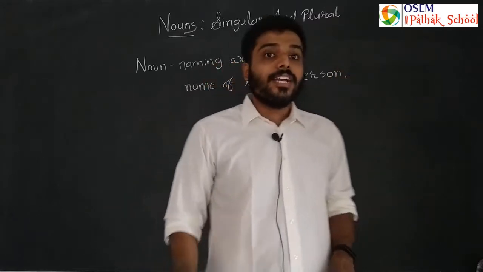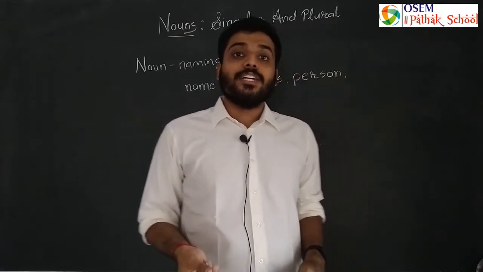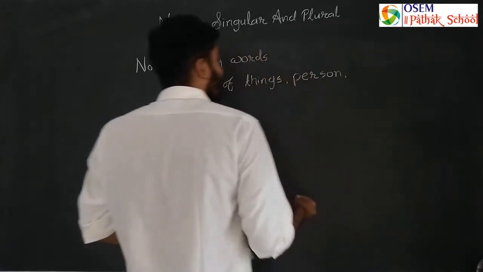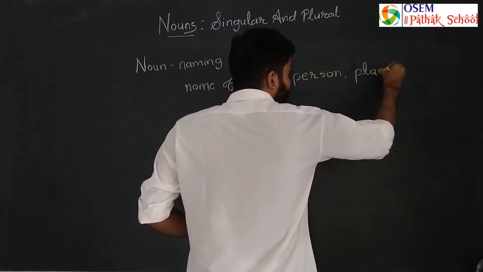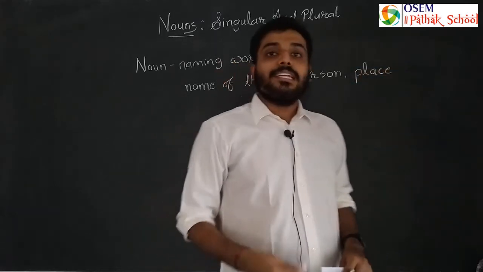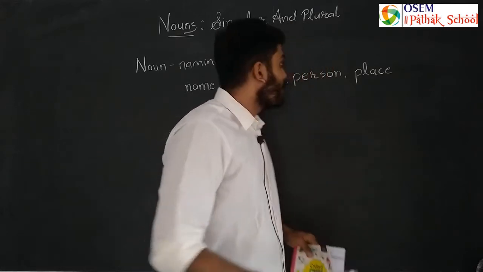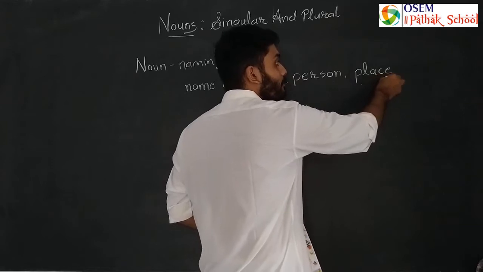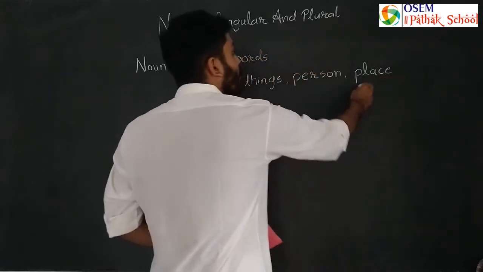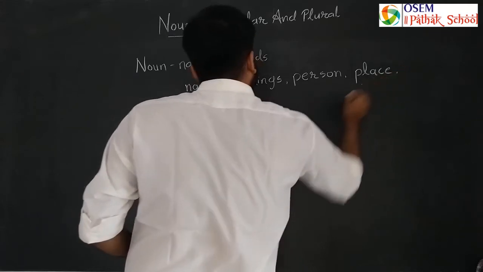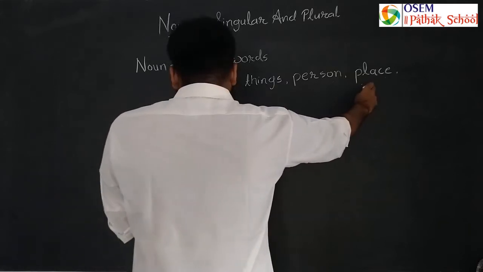Then if I ask you where you live, what will you answer? You will say, I am living in Rajkot. मैं राजकोट में रहता हूँ, यानी कि name of place. राजकोट एक place हुई कि नहीं? That's why name of place, name of things, person, places.